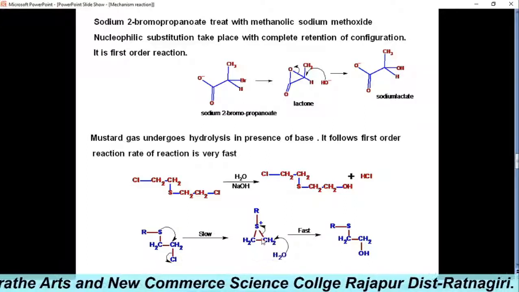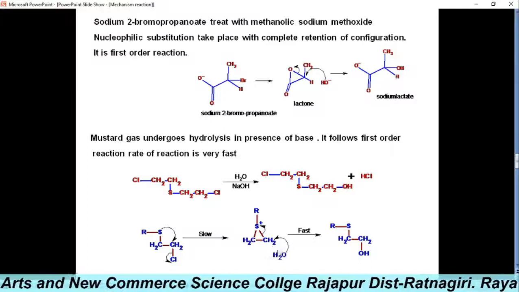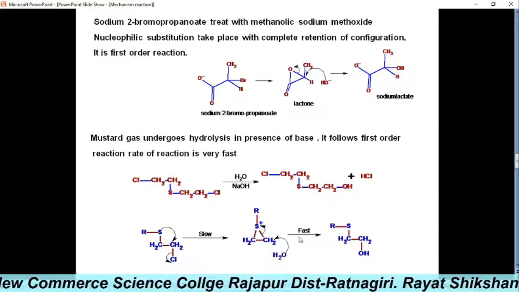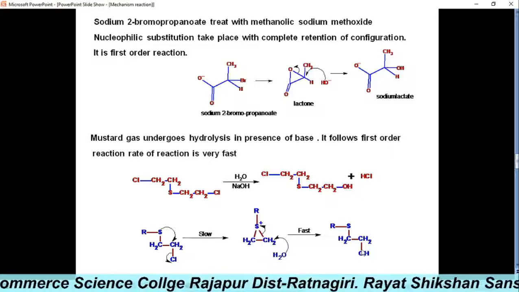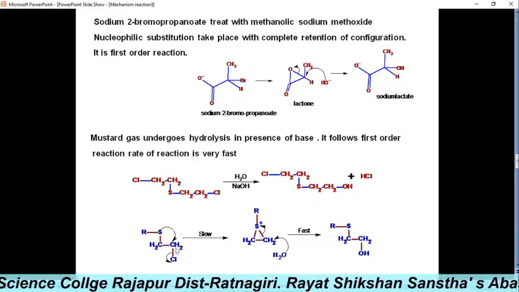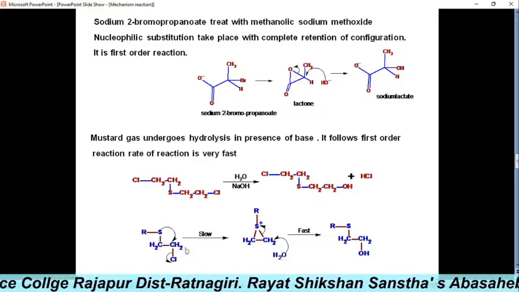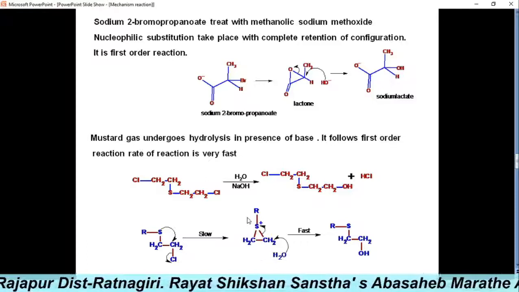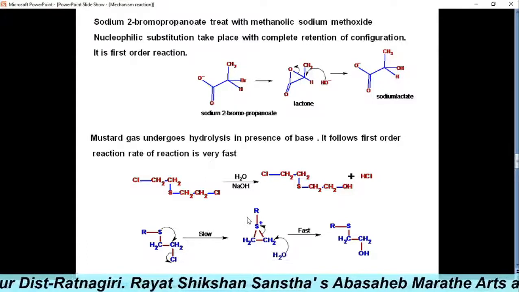After its formation, attack of the nucleophile NaOH or water gives the alcohol on hydrolysis. So the formation of the intermediate is the slow step, the rate of the reaction depends only on the substrate, and therefore it is first order kinetics.